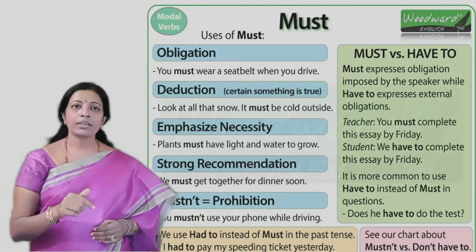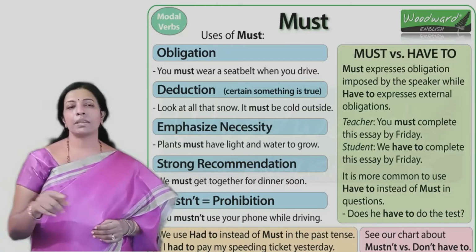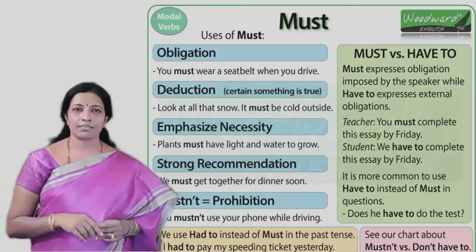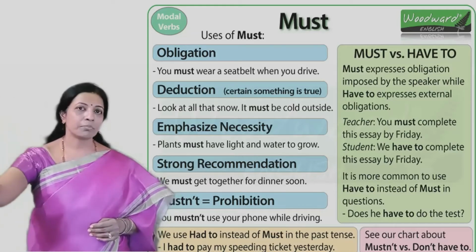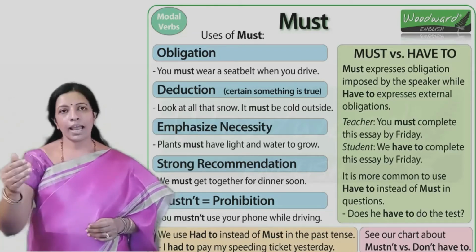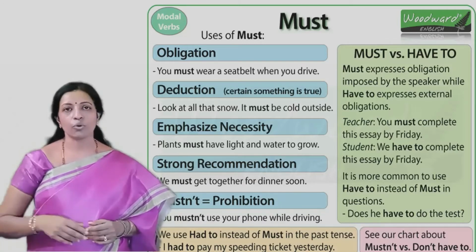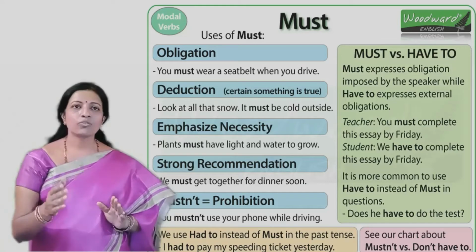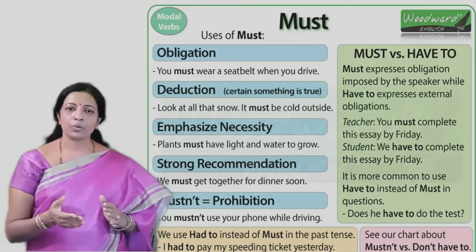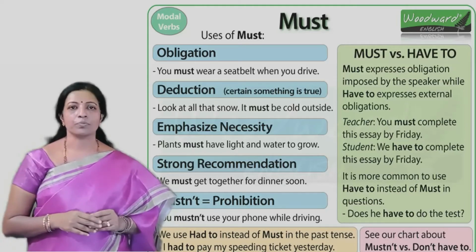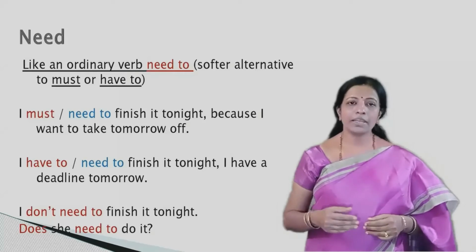But if a student comes and informs the other students that we have to complete the essay by tomorrow, then there is an external compulsion, maybe the teacher has informed him and so he is following and giving those instructions. It is not his own instruction. So in this way, you have to keep this in mind when you are using must and have to.